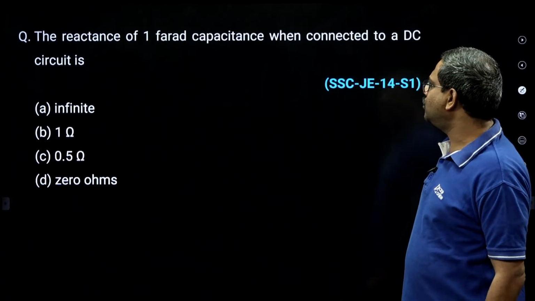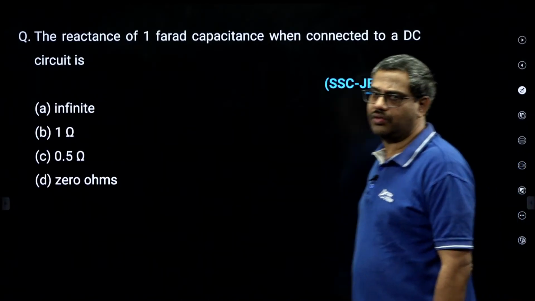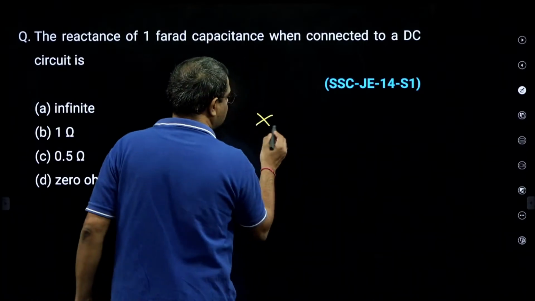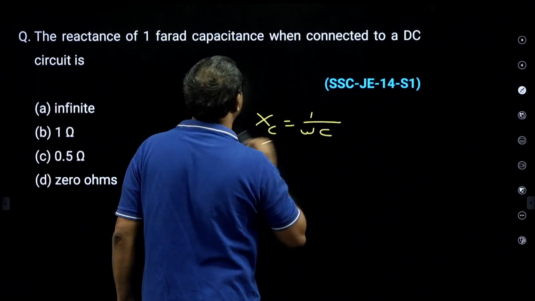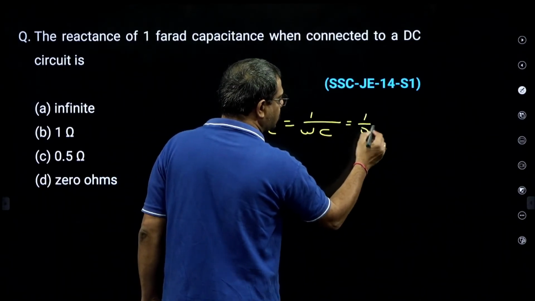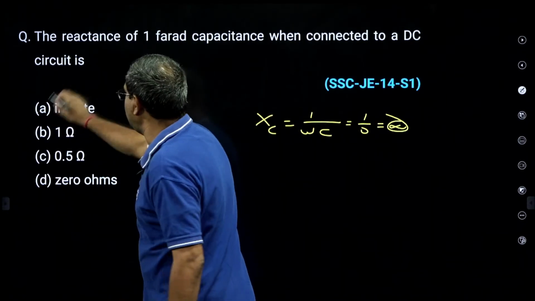What is the reactance of a 1 farad capacitor when connected to a DC circuit? For DC, the capacitor acts as open. So reactance is infinity, because XC is 1 by omega C, and omega is 0 for DC, so 1 by 0 is infinity. Reactance becomes infinity, open circuit.